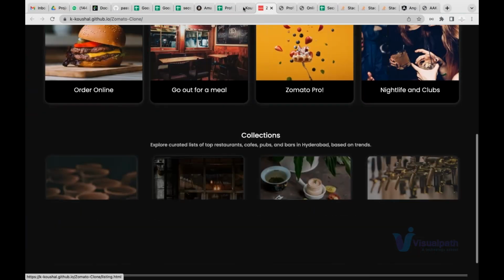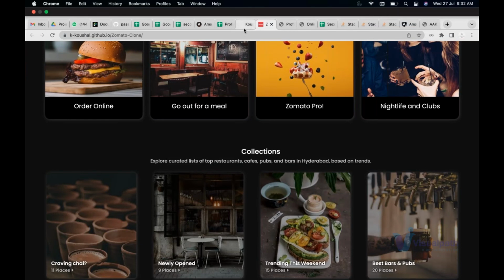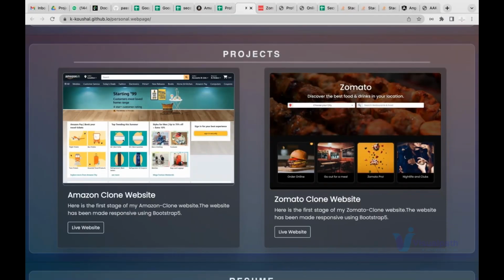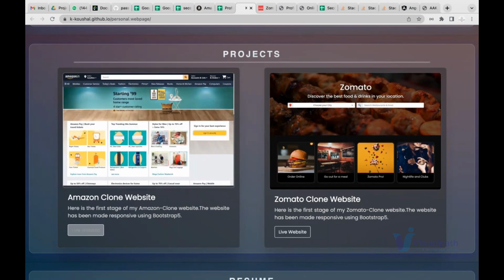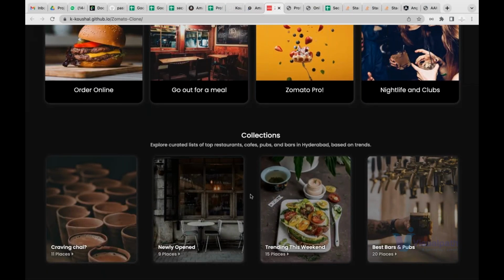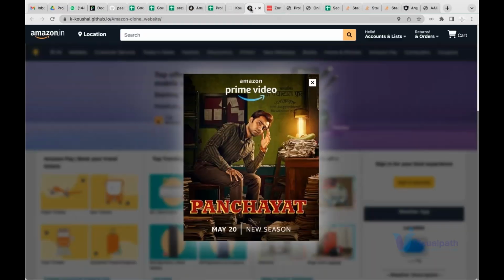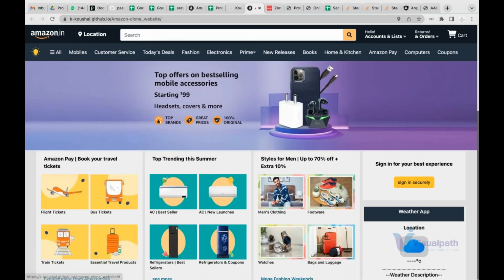As well as this person, who is developing an Amazon. And guys, I have not told them to do anything different. The most important thing is practice. You should practice, you should prepare well, you should follow the instructions, and you should work on it. If you are working on it and practicing, guys, you can develop this. See, this is an example of one Amazon.